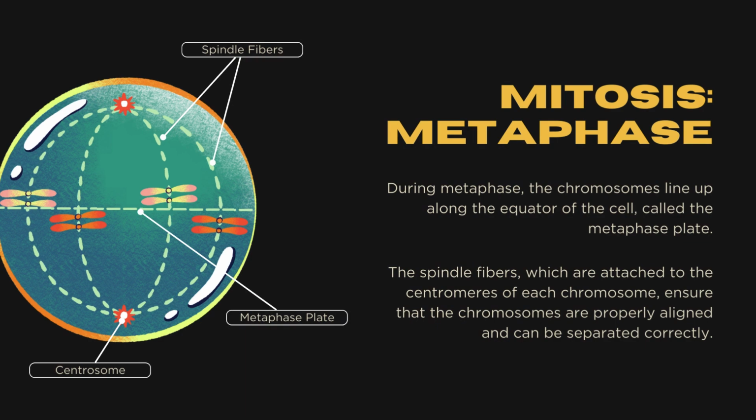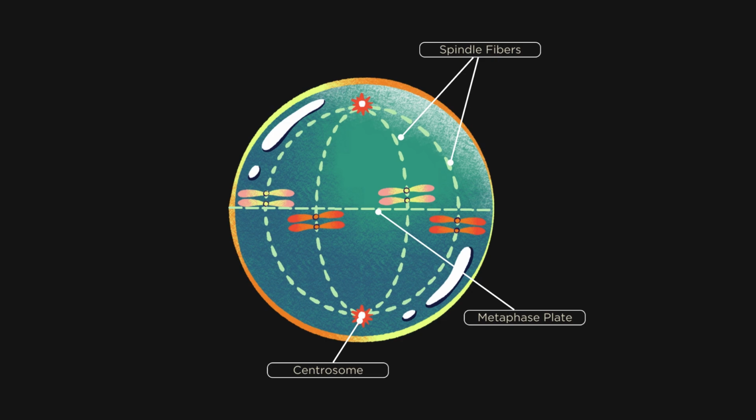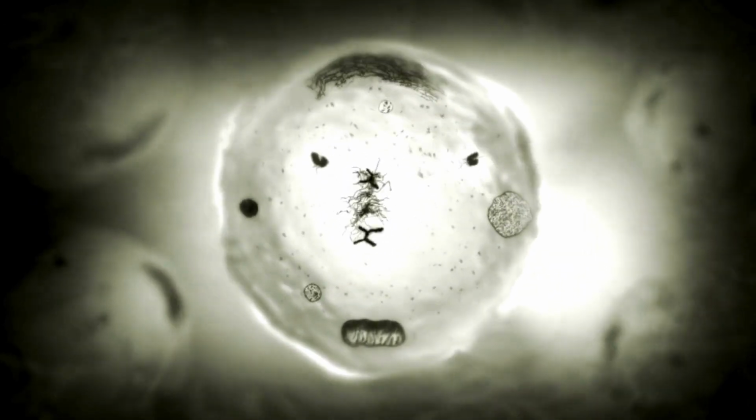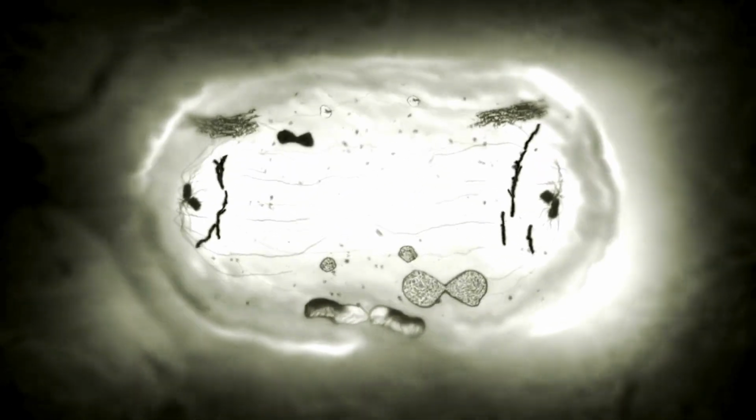Metaphase. During metaphase, the chromosomes line up along the equator of the cell, called the metaphase plate. The spindle fibers, which are attached to the centromeres of each chromosome, ensure that the chromosomes are properly aligned and can be separated correctly.